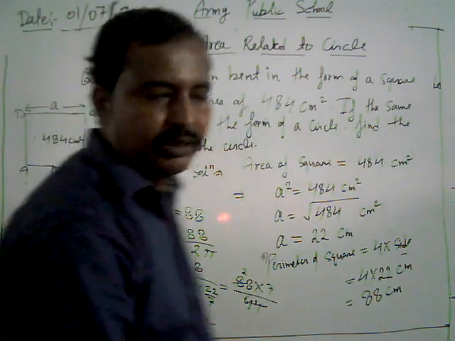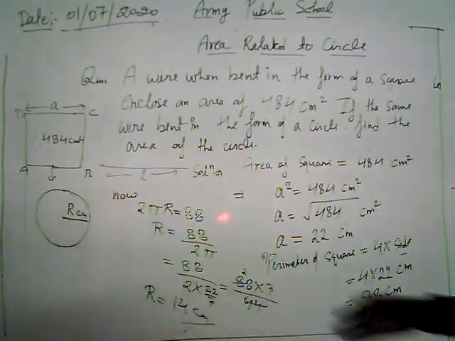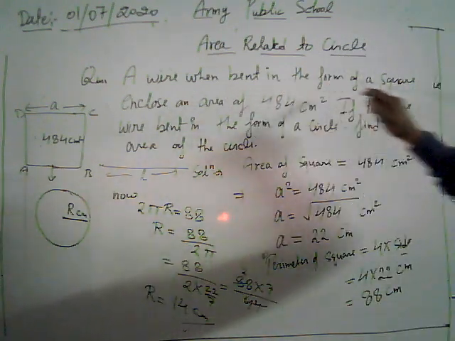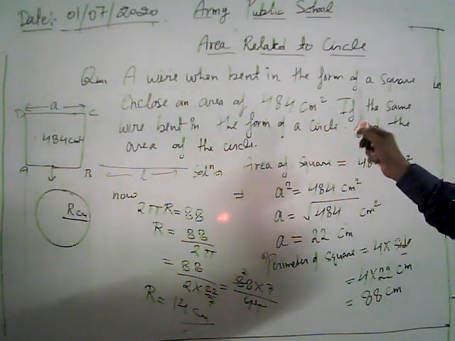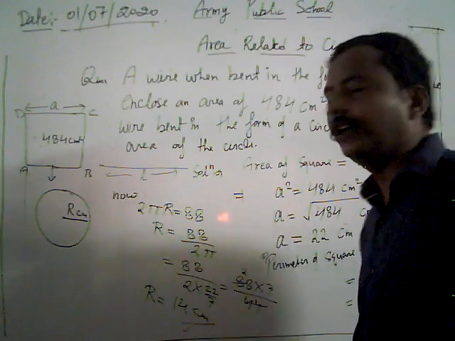14 centimeter. Now what do? We are going to find out the radius of the circle. Look, a wire when bent in the form of a square encloses an area of 484 centimeter square. If the same wire is bent in the form of a circle, find the area of the circle.